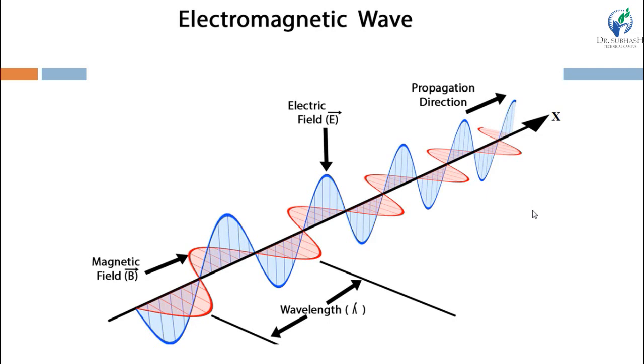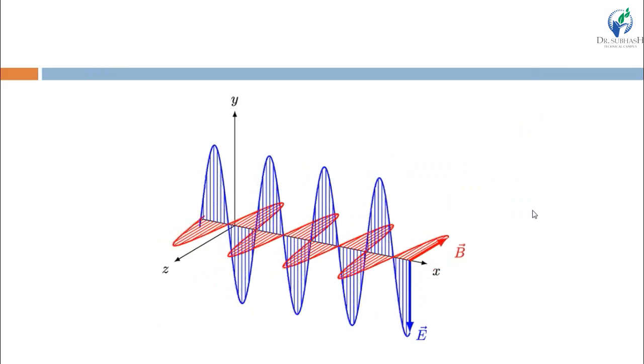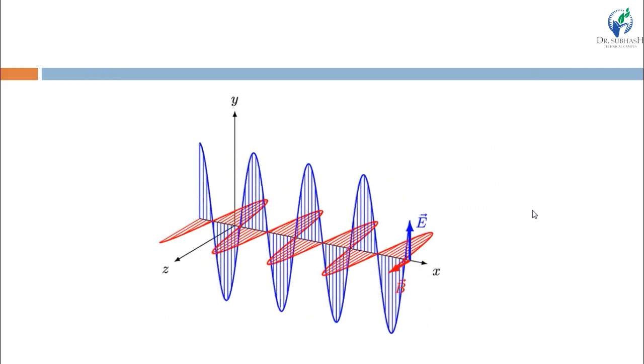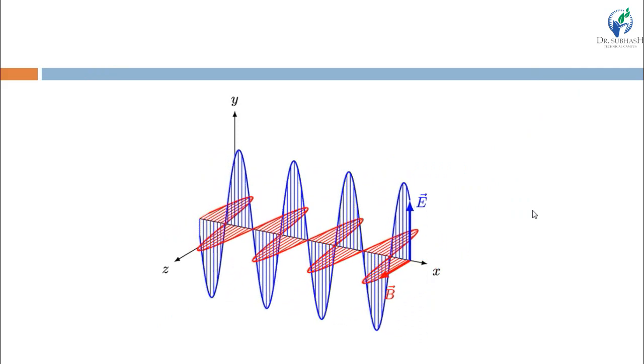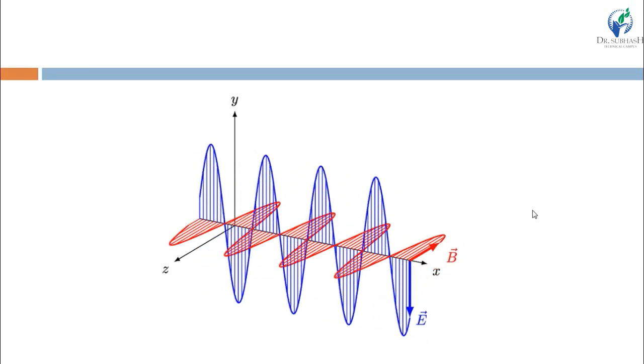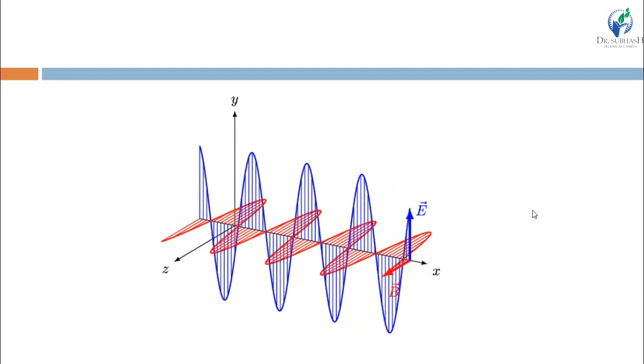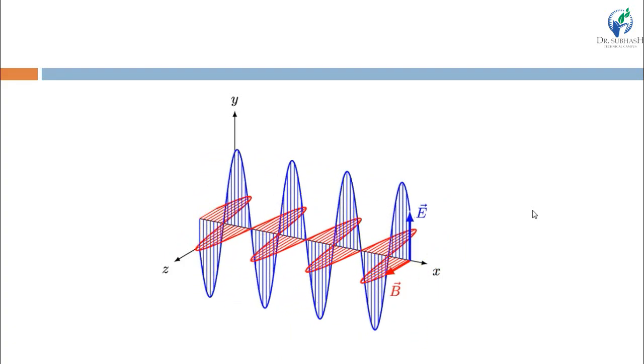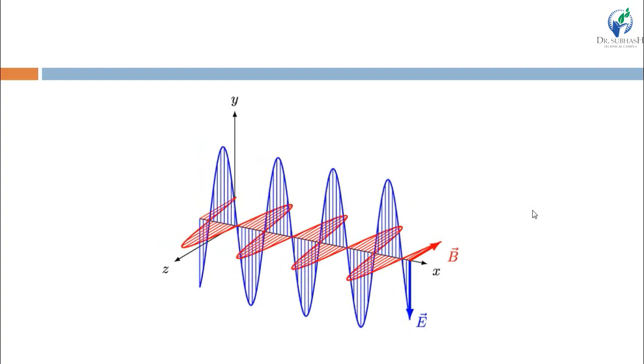So, both of these components are perpendicular to the direction of propagation as well as perpendicular to each other. You can easily understand, students, by this moving figure. See in this figure, the direction of propagation of this wave is x-axis. Now the blue one is the electrical field which is in the y-axis, and the red one is the magnetic component which is in the z-axis.